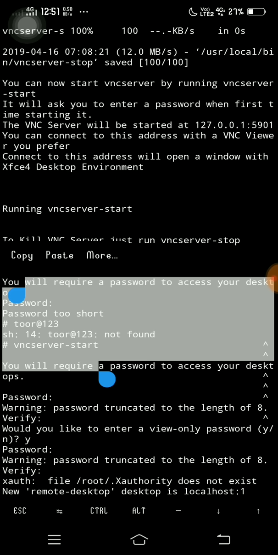Actually, I tried with my default password, because every Linux has its own default password. So I tried with the Kali Linux default password, toor. It says it's too short, please try something else like an 8-character long password or a 6-digit long password. So that's why, and I didn't set the password and tried to connect to our remote desktop, but